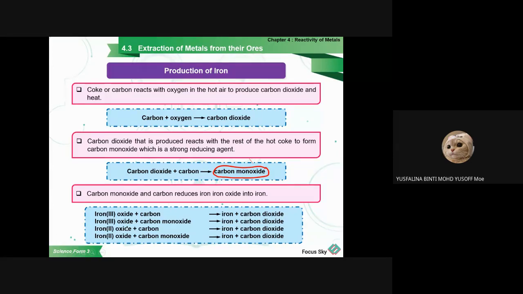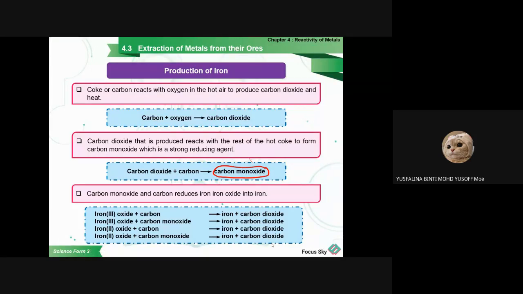For iron oxide, we react it with carbon monoxide to produce iron and also carbon dioxide. This carbon monoxide is a very strong reducing agent if you compare it with carbon. Carbon is also a reducing agent, but carbon monoxide is stronger than carbon. So carbon monoxide combines with the iron oxide to produce iron and carbon dioxide. So remember these three steps.